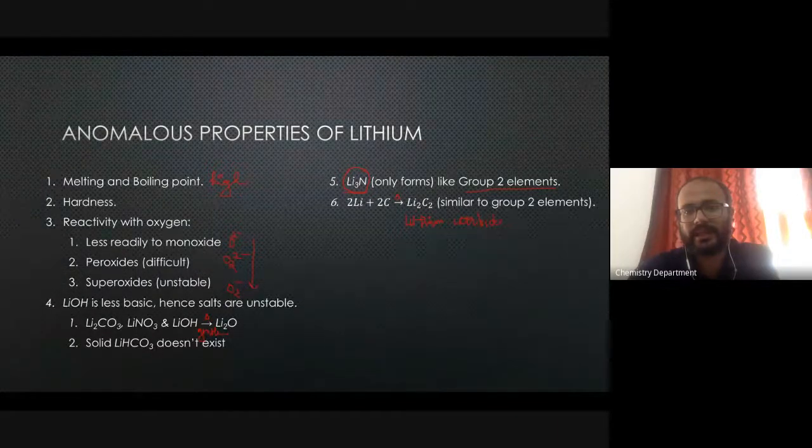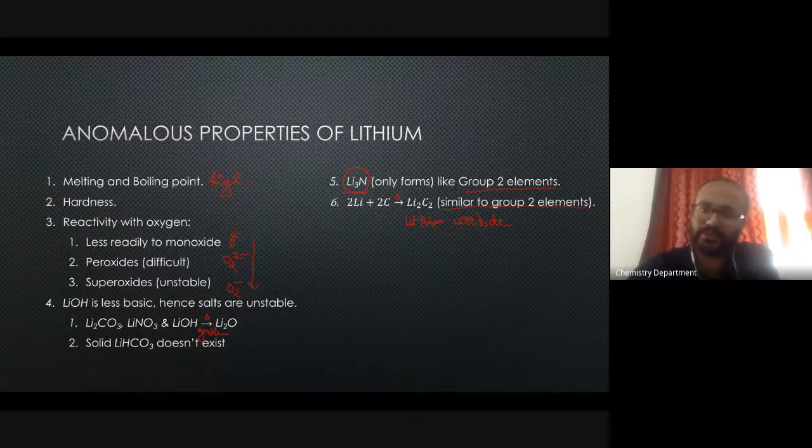Lithium carbide. When you burn lithium with carbon, it forms lithium carbide, and this property is also shown by group 2 elements. However, if you heat sodium, potassium, rubidium, or cesium with carbon, it doesn't form the carbide.